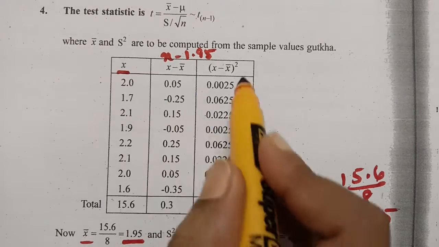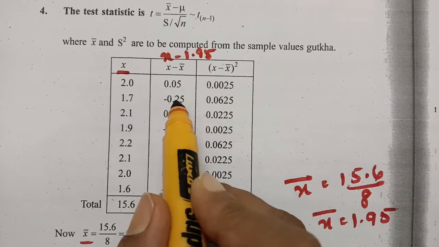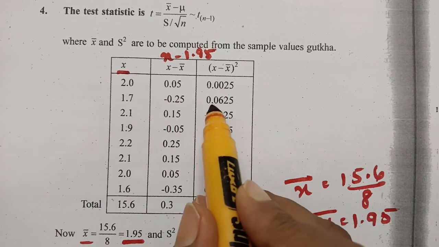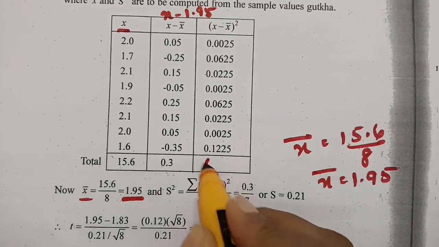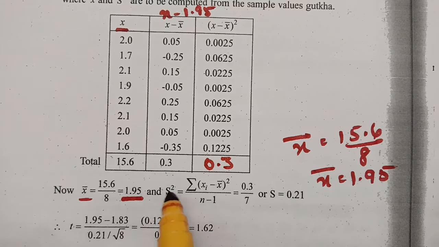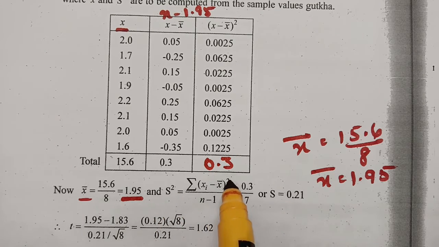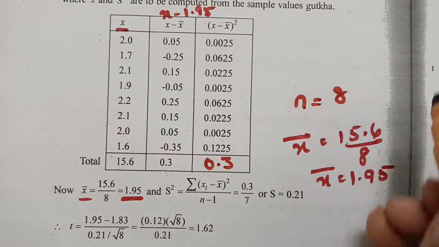And the next one is we have to make the squares out of this. 0.05 whole square is this one, minus 0.25 whole square is 0.0625, and so on. After adding, the value here is 0.3. And how to calculate this? Variance s square is equal to sigma x minus x bar whole square by n minus 1. Here it is very clear that n value is equal to 8.